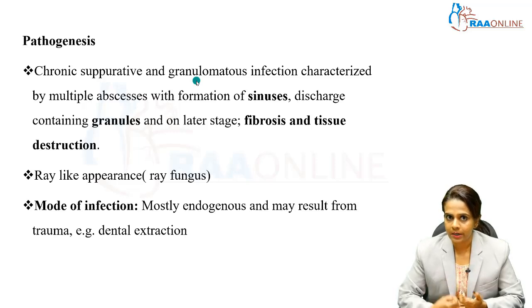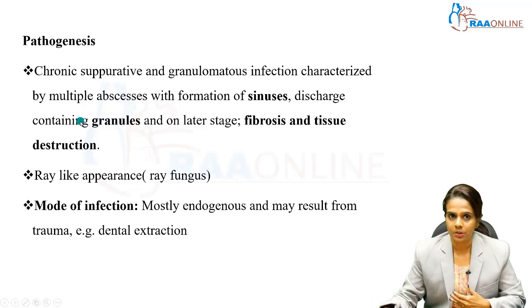That discharge contains granules, and at a later stage there is fibrosis and tissue destruction.